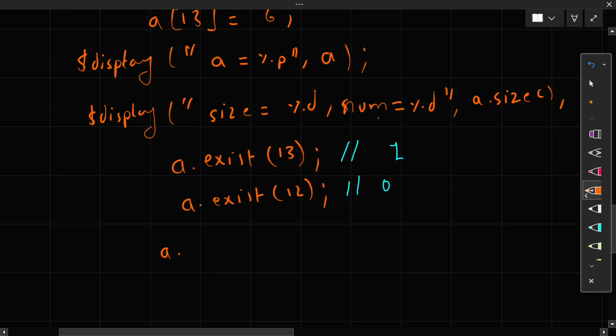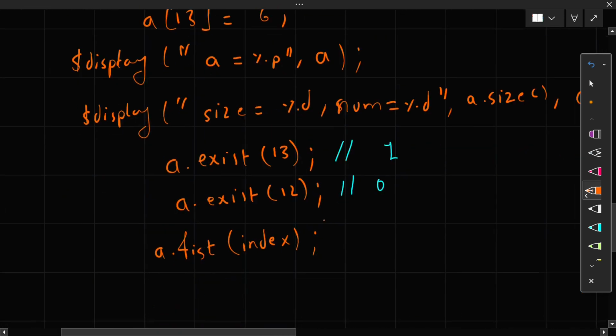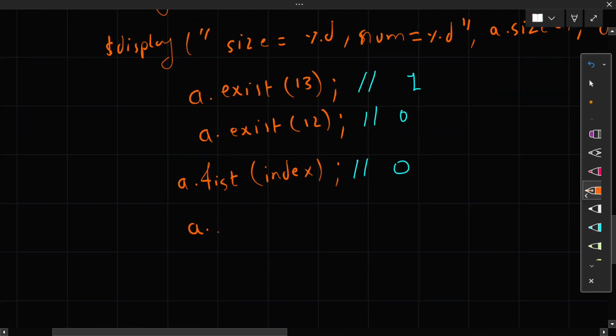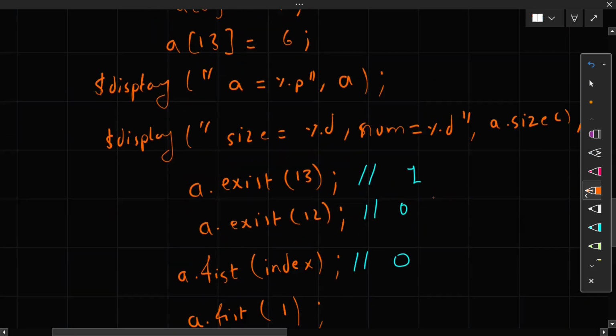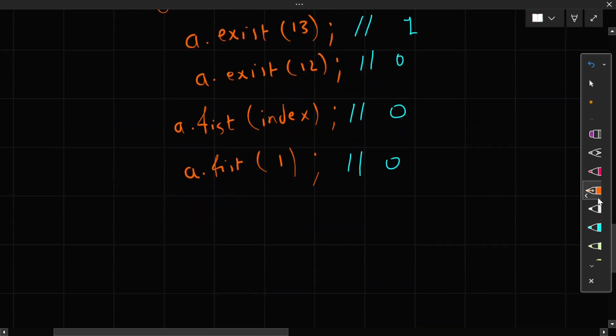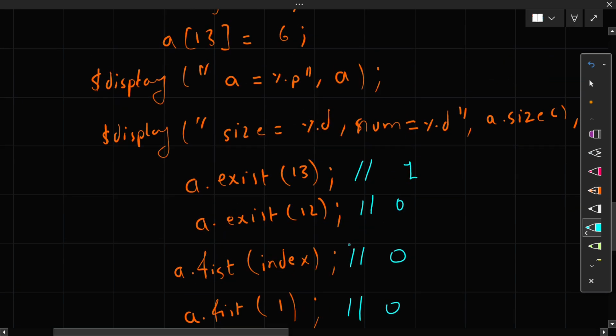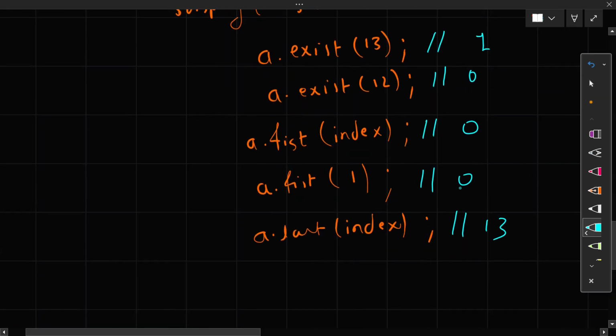Now similar to your $display, you can write in place of size what I am writing, like first, and value index, which we have declared as index. You can give index, and you can also search like this, A dot first, with value let's say 1, which is your first value. So it will give your index as 0. Similarly for last, A dot last, you can search index and you will get your index, which is 13. So in this way you can use methods inside your associative array.